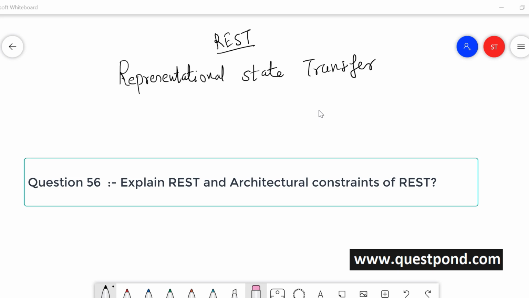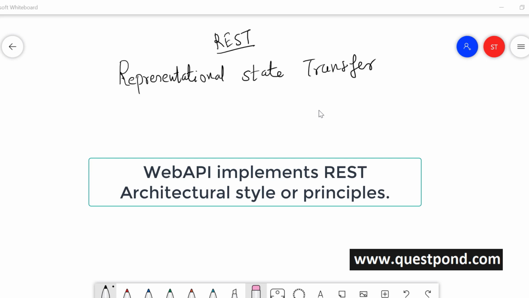Many interviewers would be satisfied by hearing that yes, Web API helps you to implement HTTP services. But when you're talking about senior positions, or when you're talking about some of those interviewers who want to know the connection between Web API and the REST principles, and even as a candidate, if you want to raise your bar higher of the interview, then I think you should talk about the connection between Web API and REST. So one of the answers which can really impress the interviewer is that Web API helps you to implement REST principles.